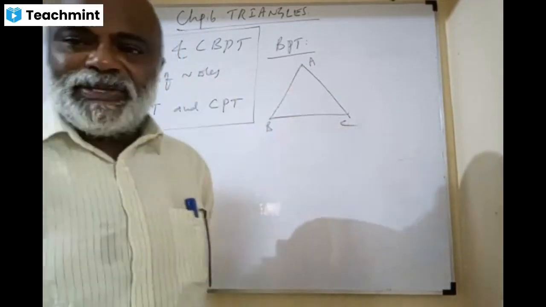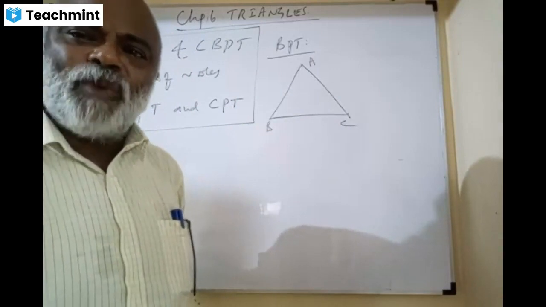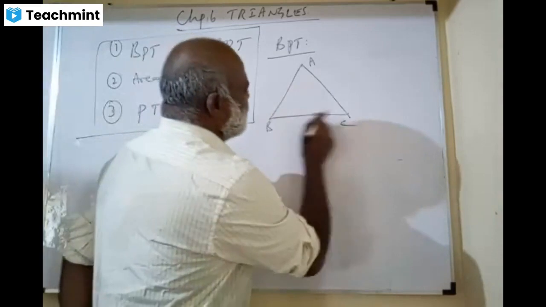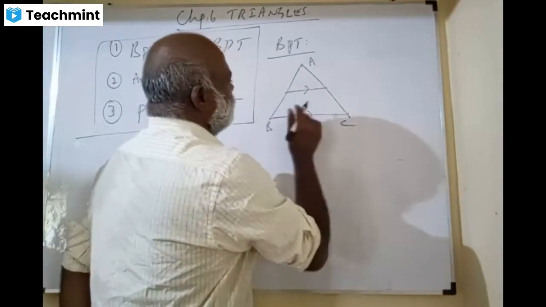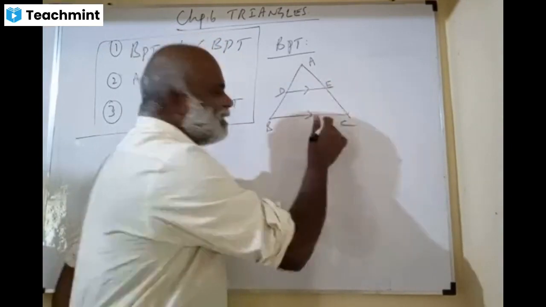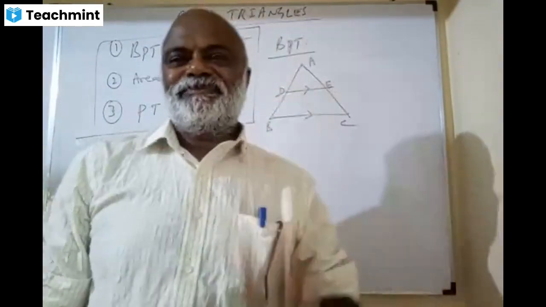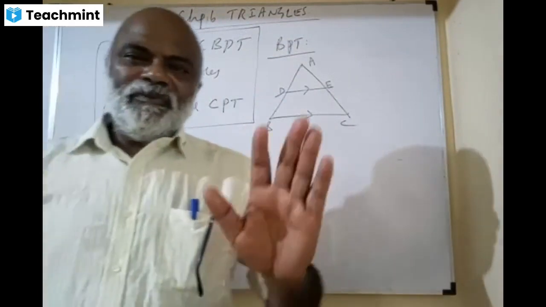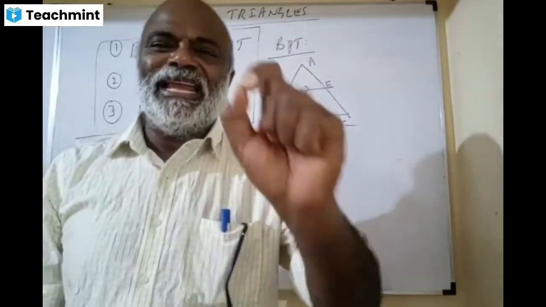There is a triangle ABC in which you draw a line parallel to one side of a triangle. Preferably, we will draw a line parallel to this side, parallel to BC. This DE is parallel to BC. I have drawn a line parallel to BC. Friends, what will happen if I draw a line parallel to one side of a triangle?